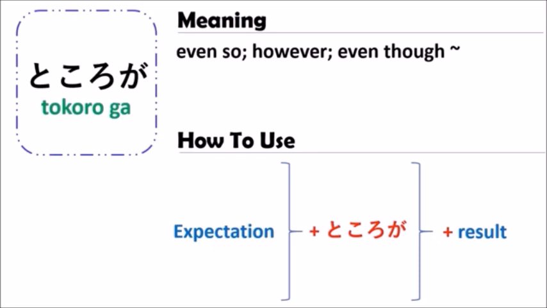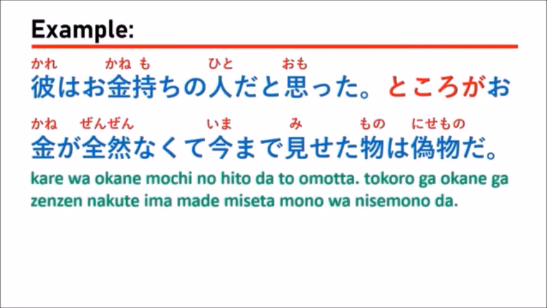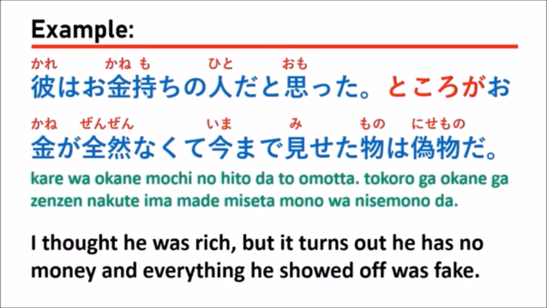So let's go see some examples together. Our first sentence says, 彼はお金持ちの人だと思った。ところが、お金が全然なくて、今まで見せたものは偽物だ。Which means, in English, I thought he was rich, but it turns out he has no money and everything he showed off was fake.